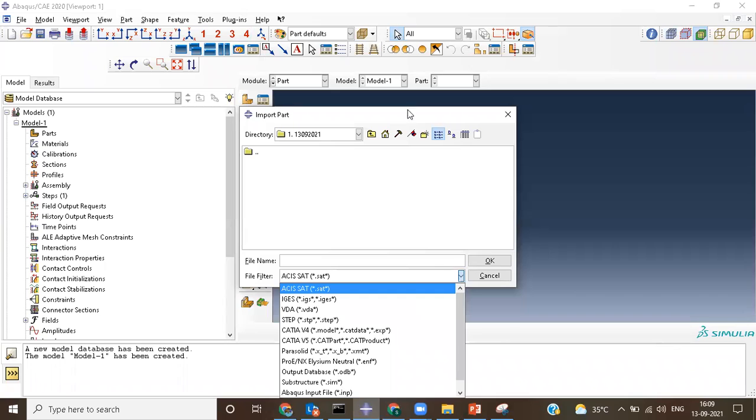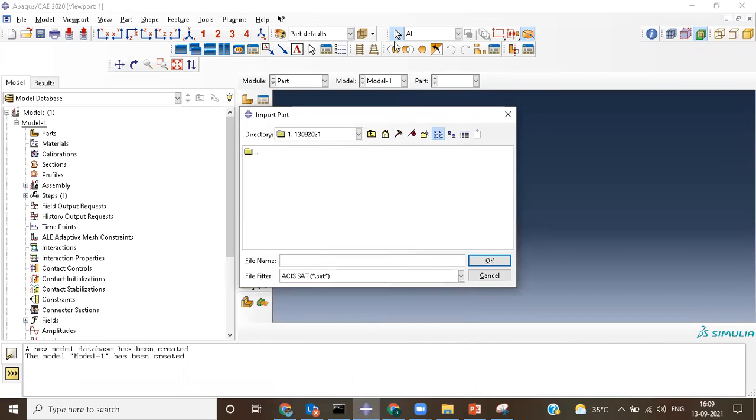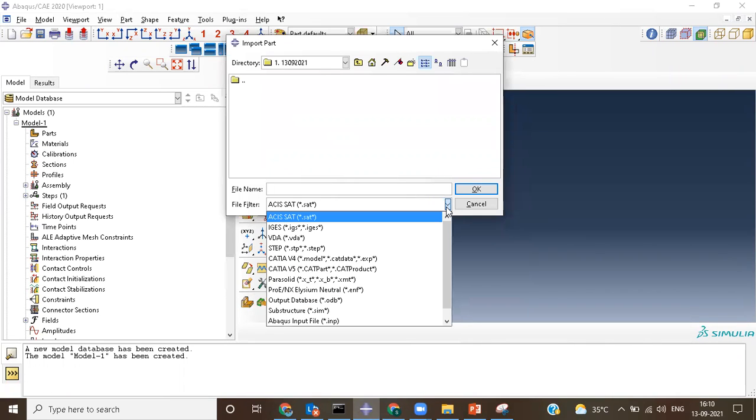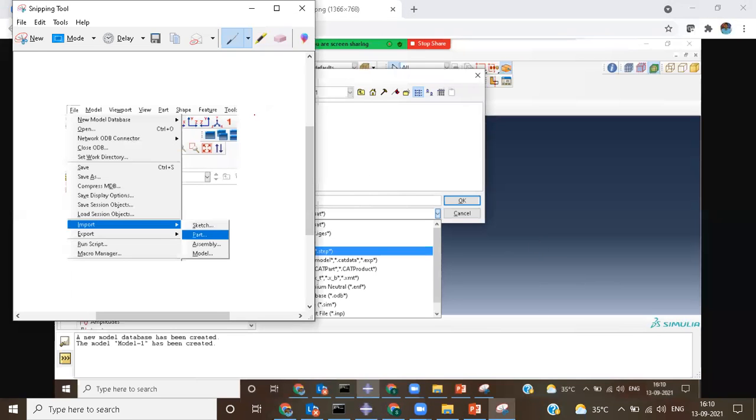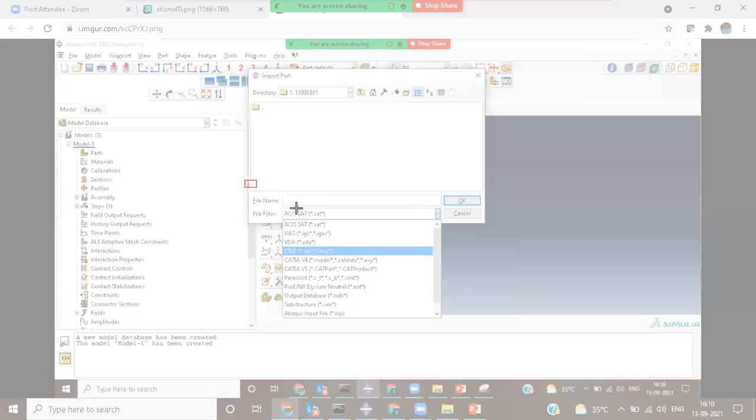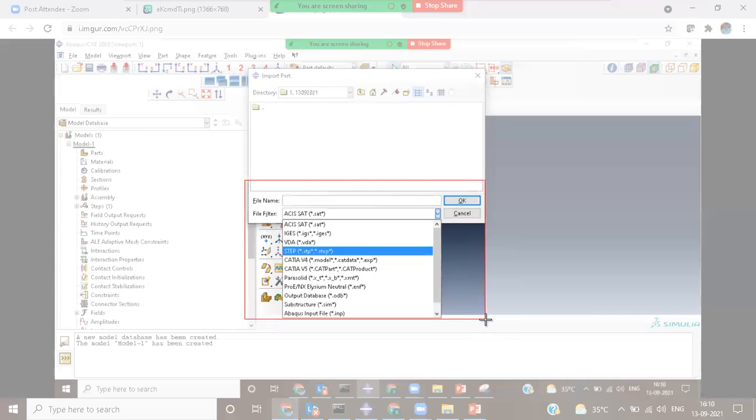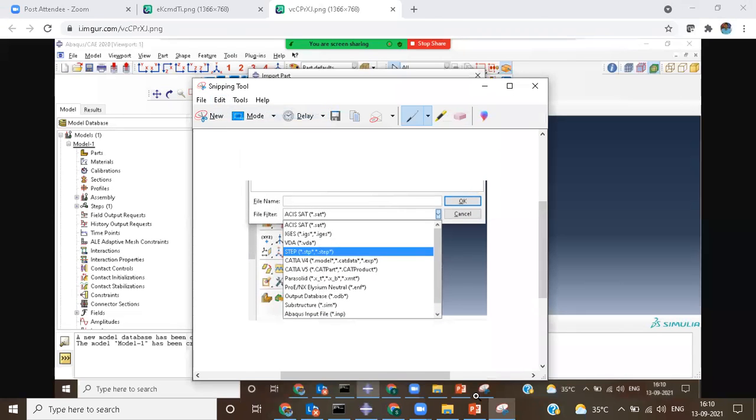If you can see this, I'll drag this up a little, and you can see these are the file formats possible. The best file format is called the STP format. So you should always use STP formats. You can also snap this and keep it with you.